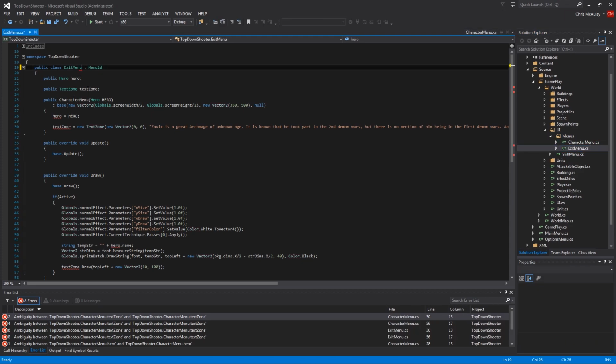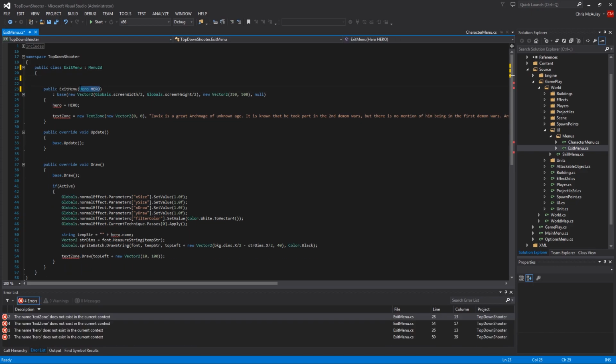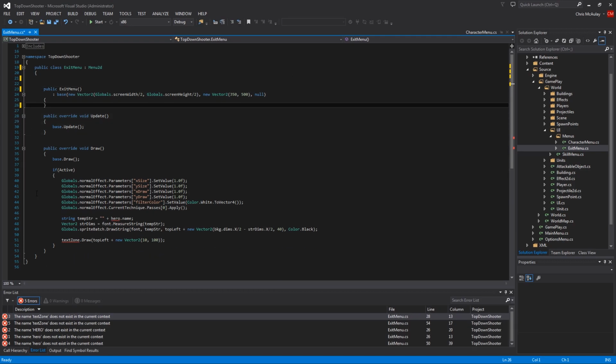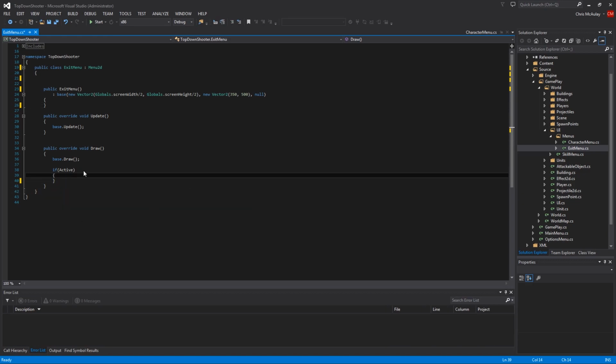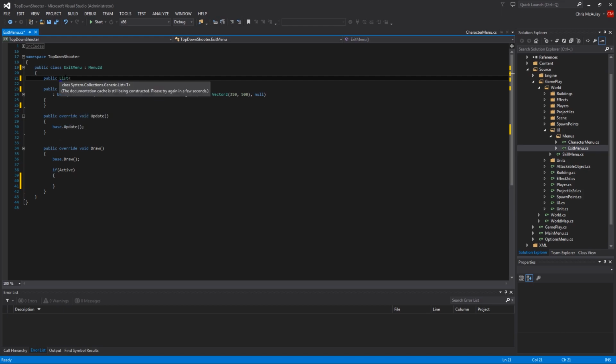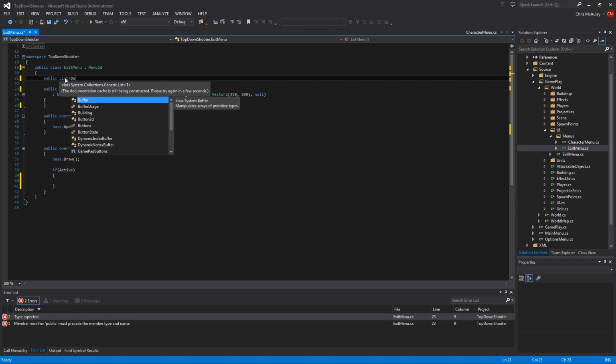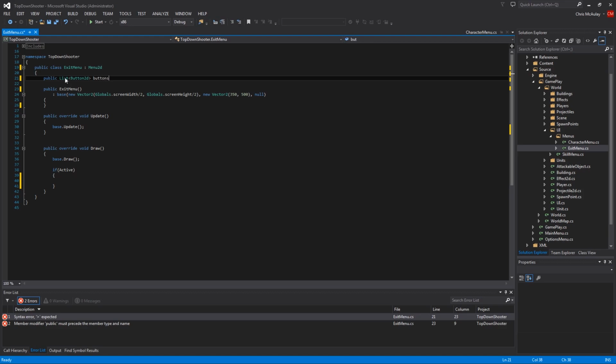And we will copy over those. We don't need a text zone or a hero. We don't need a hero coming in. We can leave the size the same. Let's delete these things, and we will delete all of this. So we're to a pretty basic state, right? All we're going to need right now is a list of buttons. So public list, nope, not linked list, list, button 2D, buttons equals new list buttons.